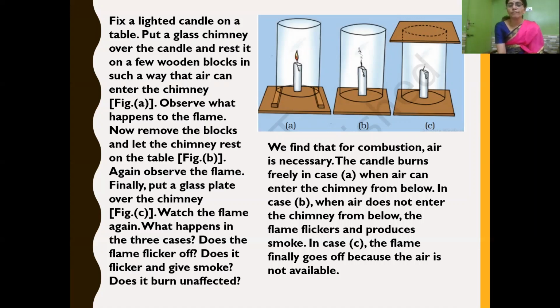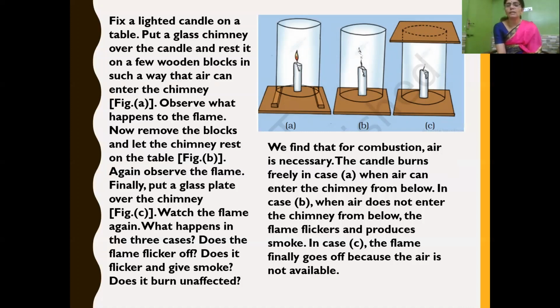In figure A, the candle burns freely. Why? Because air can enter the chimney from below. Got it? And in case of B, when air does not enter the chimney from below, because we have removed the wooden blocks, the flame flickers, means it stops a little and it produces smoke.